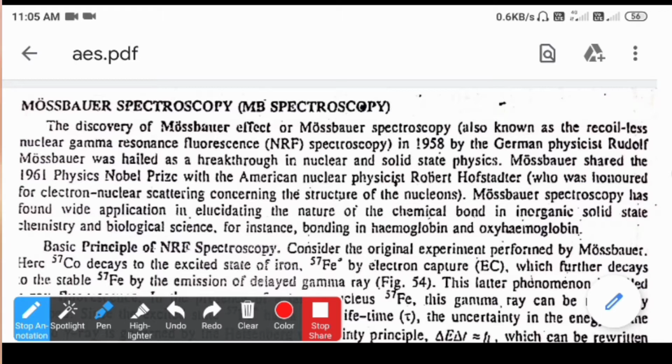Then that radiation is studied by using various detectors, so we will get the output signal. So this is the general outline.